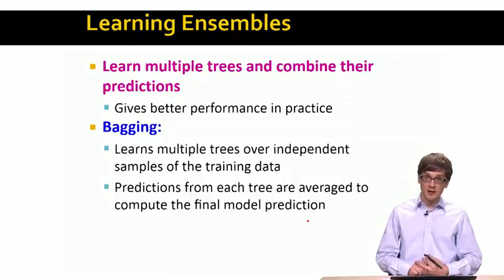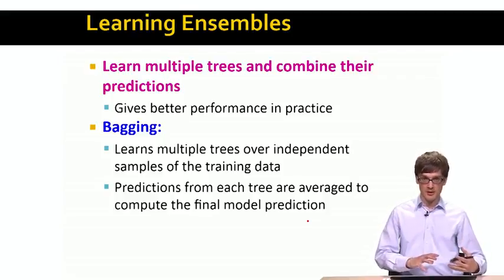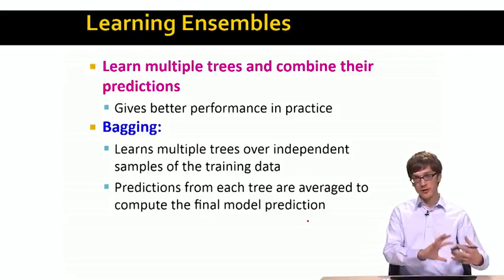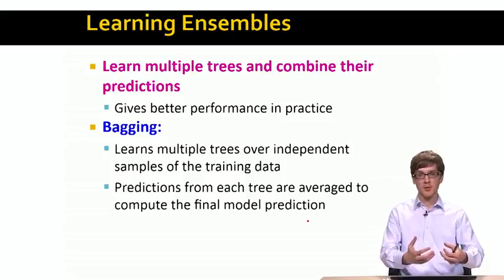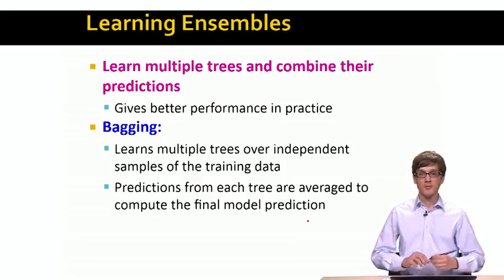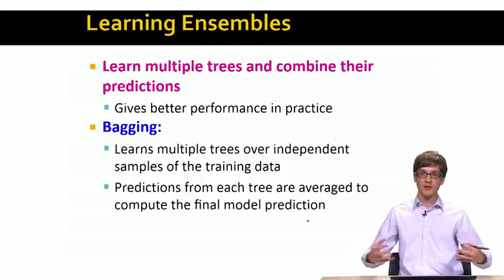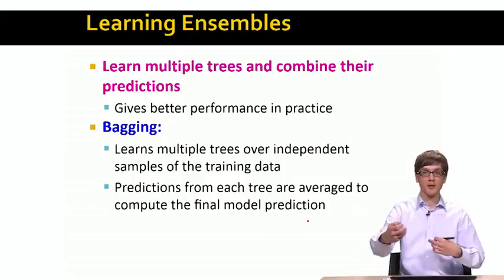Another thing that decision trees are very useful for is what is called learning ensembles. Many times it turns out that it is better to build multiple decision trees, let each of the individual decision trees create its own prediction, and then, for example, you use these predictions as votes or you average them together to make the final prediction. So this is what it means to learn an ensemble of decision trees, and then take the individual predictions, average them or somehow aggregate them to make the final prediction.